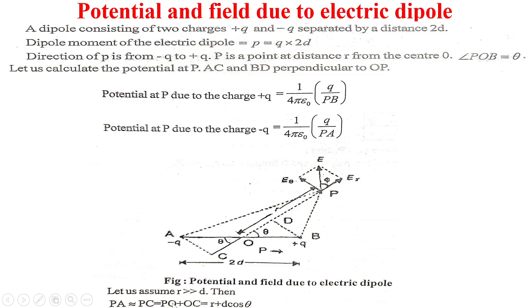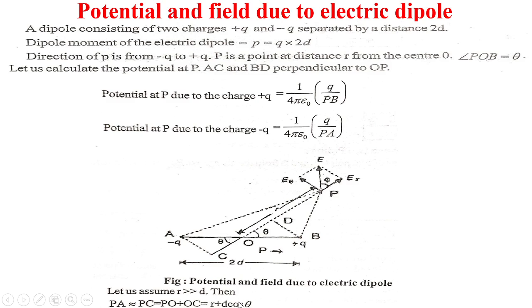So let us assume r is greater than d, then PA is approximately equal to PC, equal to PO plus OC, that is equal to r plus d cos theta.